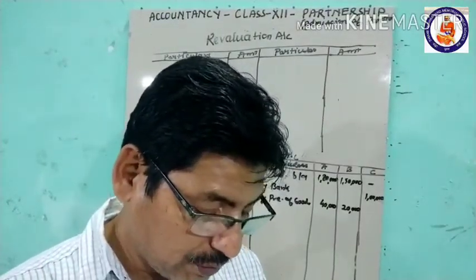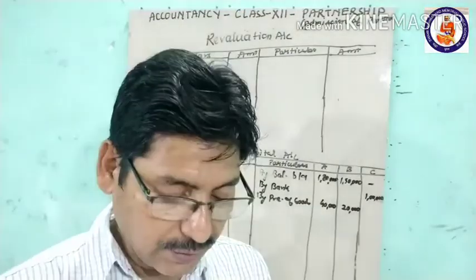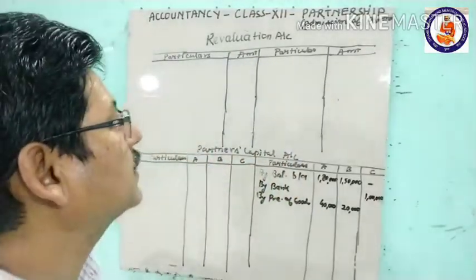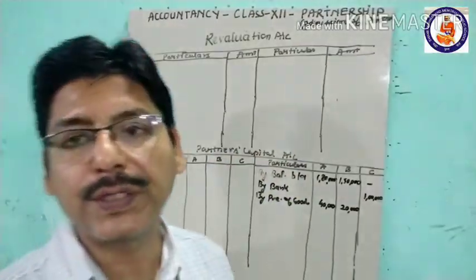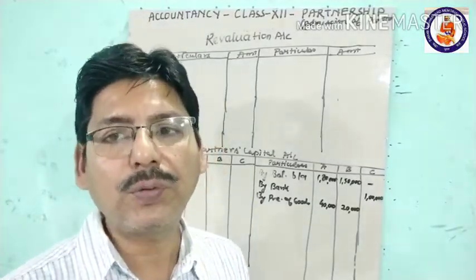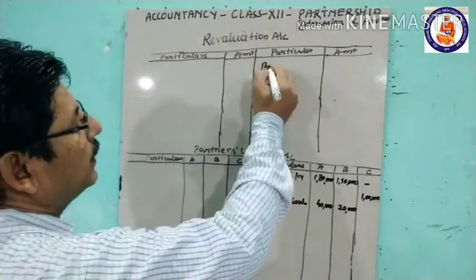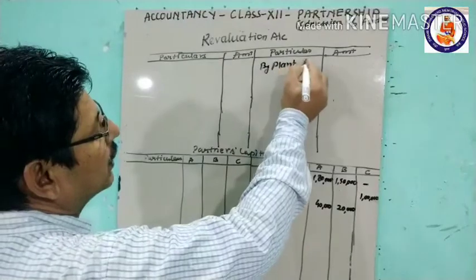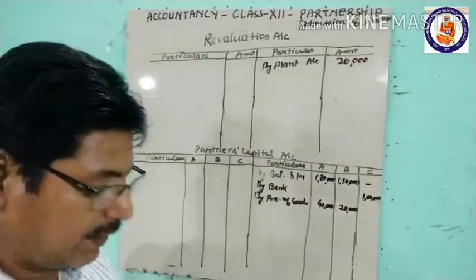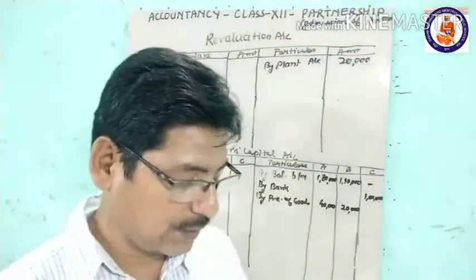Then the plant is to be appreciated to rupees 1,20,000. The value of the plant in the balance sheet is 1 lakh rupees and it has increased by 20,000 to 1,20,000. What is the journal entry? Plant account debit, because it is increasing, to revaluation account. So revaluation account is credited by 20,000. That's why we have put this entry.